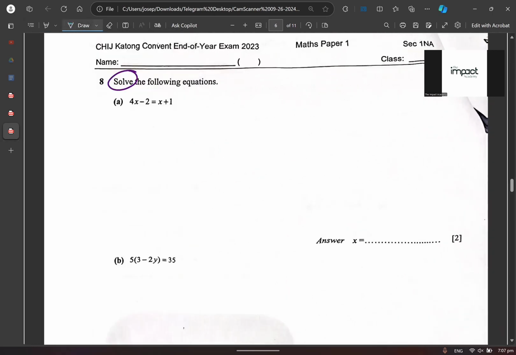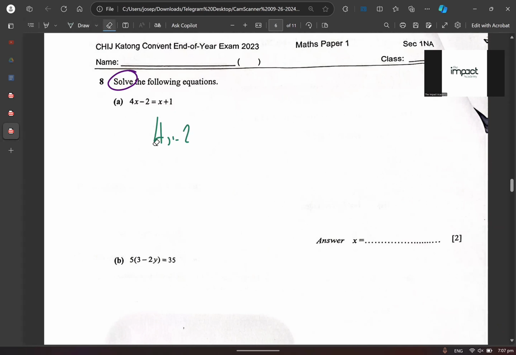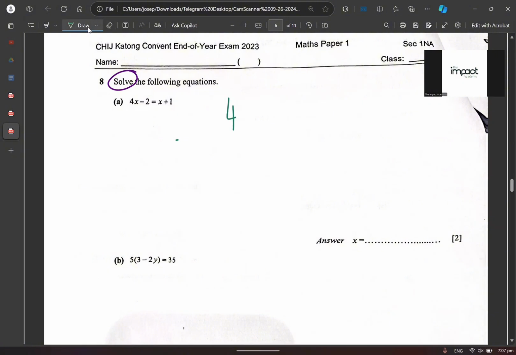What is it that you have 4x minus 2, right? True or not? True. Okay, so you have 4x minus 2. Very good. Okay, when you have 4x minus 2 is equals to x plus 1, right? Same family seat together. Make sense? So 4x minus x. Agree or disagree? 1, we bring the 2 over, right? Plus 2. Am I making sense here or not making sense? Very good. 3x is equals to 3.